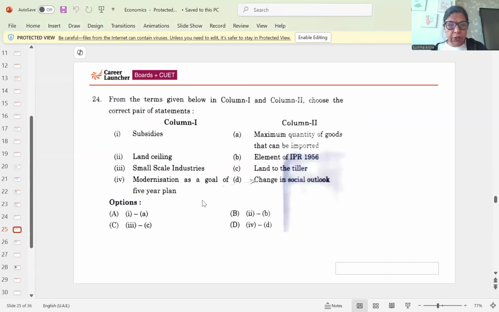Then from the given terms, match one. This is a question from the Indian economy, and the correct option is D, that modernization as a goal will be a change in social outlook. The government wants to modernize. That was the goal of the 5-year plans initially when the Indian government launched them. So they want to change the social outlook of the people of the country. So option D is correct.